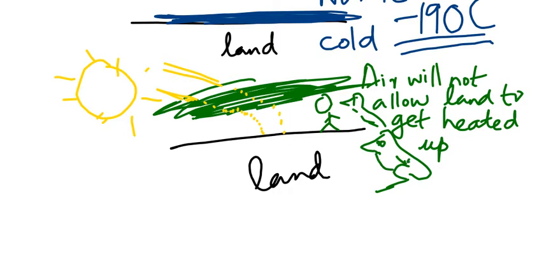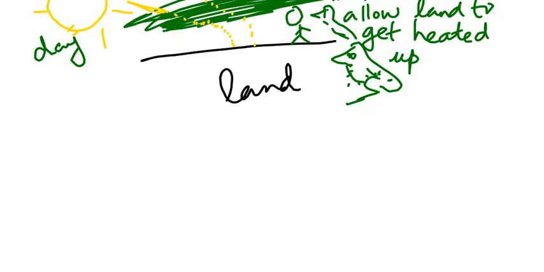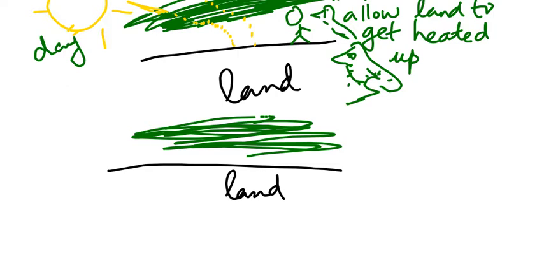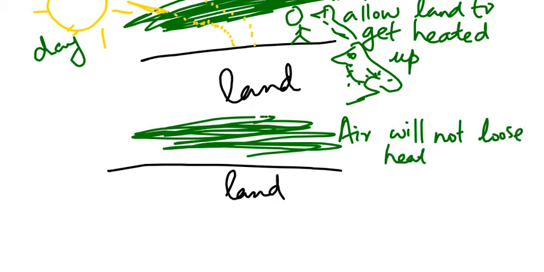This is during the daytime. Now we'll see what this air is doing during night time. At night there is no sun. Land is still there, but air is there. In the morning time, air was absorbing the heat. Since air was absorbing the heat, air will not lose heat fast. So a little air will be there to heat up the land. That's why the land will not get cold fast.